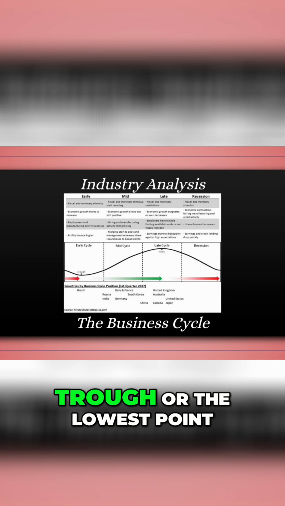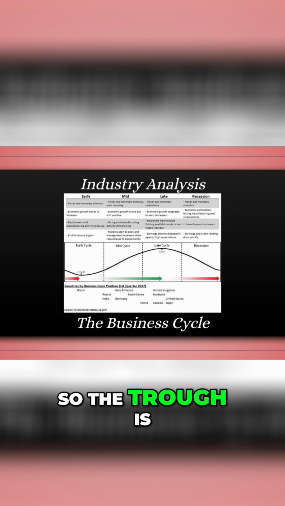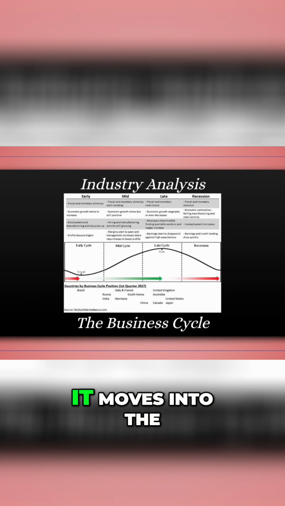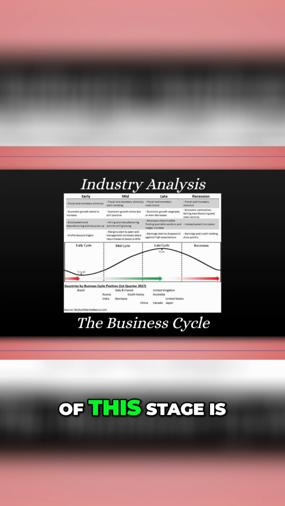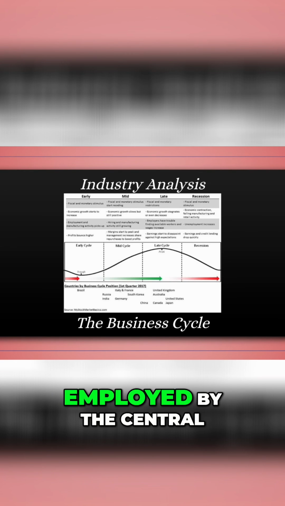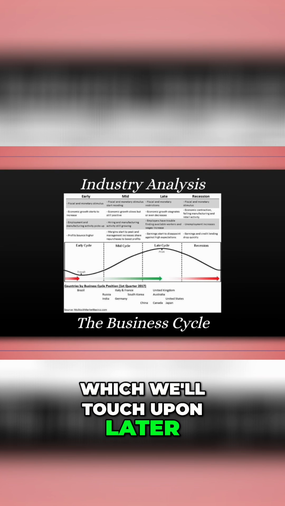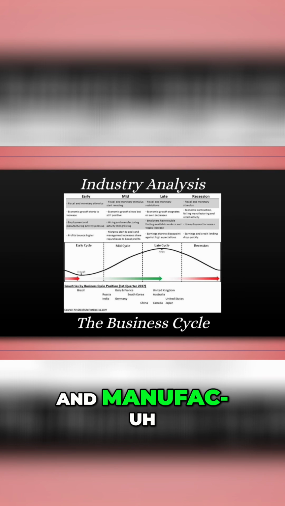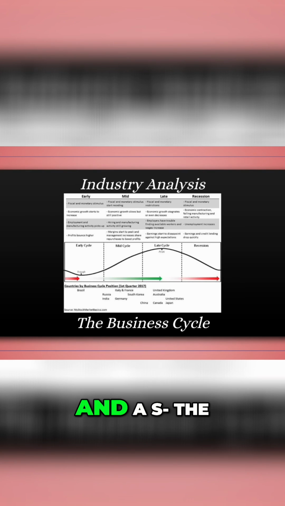In this example, it starts with the trough, or the lowest point. So the trough is the lowest point in the business cycle. At this point, economic activity is at its lowest, and economic conditions are the worst. However, at this point, the economy sets the stage for a potential turnaround as it moves into the expansion stage. Some of the features of this stage are monetary and fiscal policy employed by the central banks and government, which we'll touch upon later, starting to rise in economic growth, an increase in employment and manufacturing from this trough, and a gradual shift towards increases in profits.